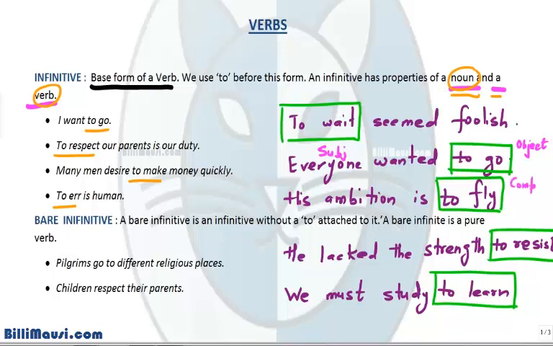He lacked the strength to resist. In this case, it is behaving as the adjective. We must study to learn. Here it is behaving as an adverb. So you see, depending on the sentence, infinitives change their function. They can behave as subject, object, complement, adjective, adverb, noun, or a normal verb.